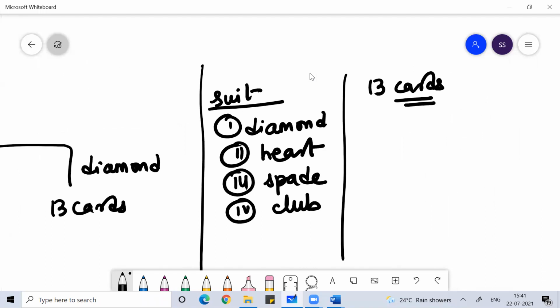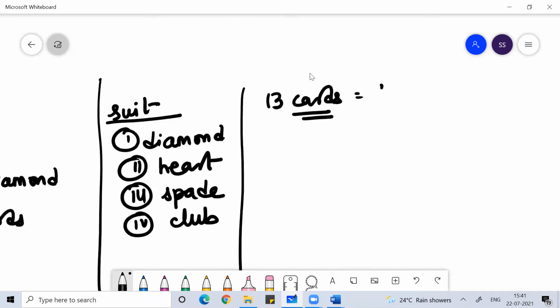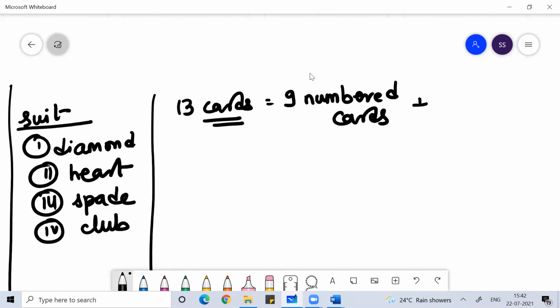In these 13 cards, you have 9 numbered cards and you have 4 honored cards.